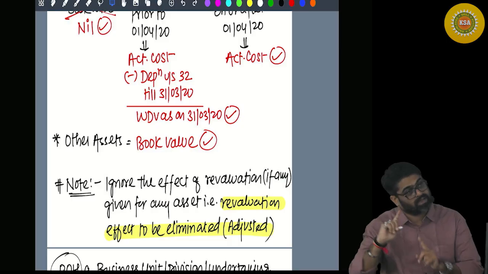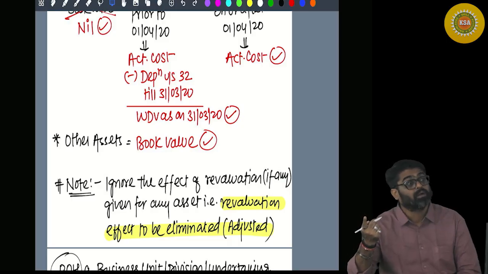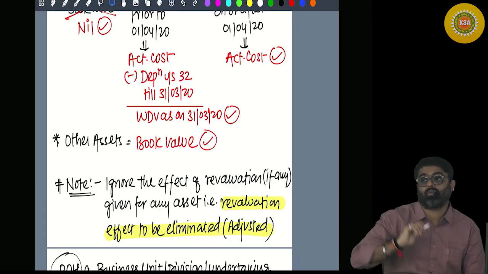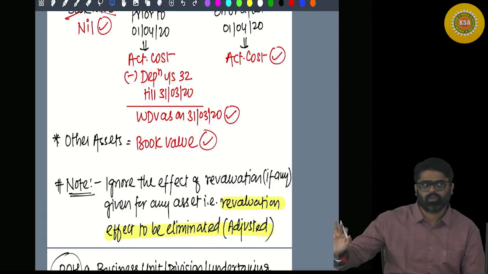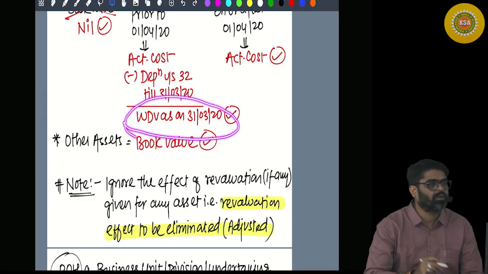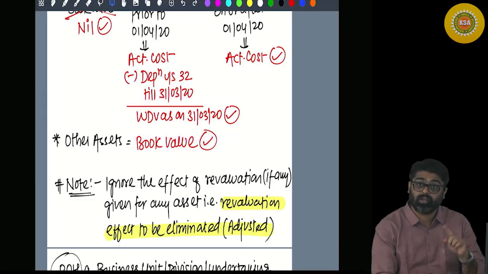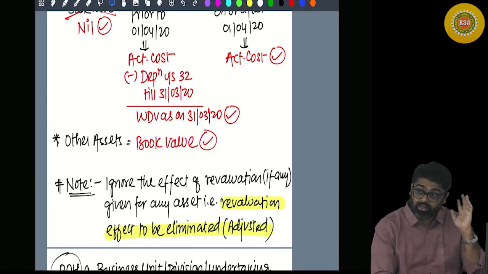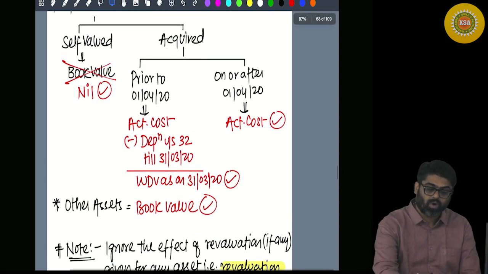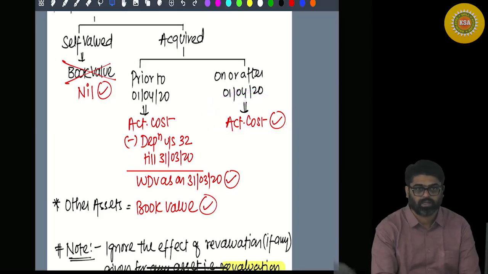But in the balance sheet, if some goodwill is written, and that goodwill was acquired, ignore the book value. You have to take WDV as on 31st March 2020 if that goodwill was acquired prior to 1st April 2020, and if the goodwill was acquired on or after 1st April 2020, then its actual cost you are supposed to take. Yes or no?